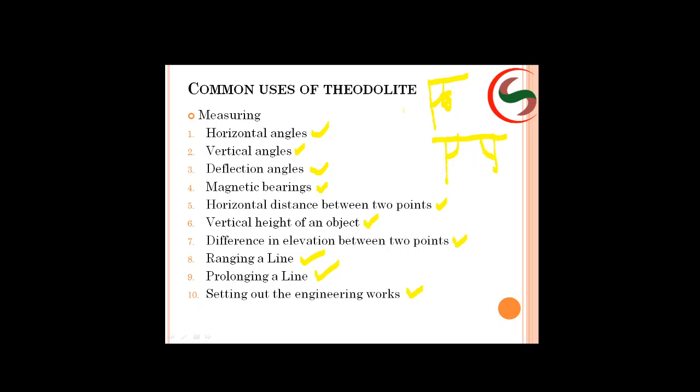Horizontal angle means it is the measurement between two vertical planes. Two vertical planes means if you take an example of your house itself, you will be having walls, right? So in those walls, wall to wall, you will be having one corner. In that, the angle measurement is nothing but a horizontal angle. Whereas in the same example, you will be having walls and you will be having a slab, right? The roof, that is a horizontal plane, and the wall is a vertical plane. The angle between them is nothing but a vertical angle, right?